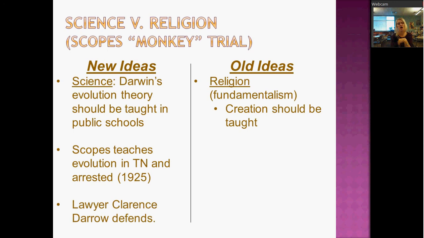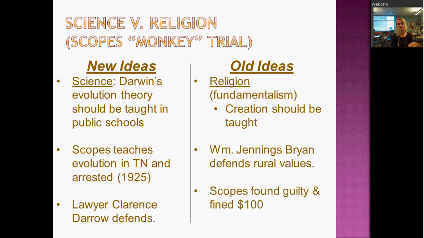His lawyer is a guy named Clarence Darrow, and he's going to defend that Scopes had the right to teach this theory in his classes. Now, the state hires a man named William Jennings Bryan. That name sounds a little familiar. So William Jennings Bryan goes on to defend a lot of these rural values. He was a very strong Christian guy. Remember, he's the guy that gave the Cross of Gold speech, right? So he is going to defend these old fundamentalist religion ideas.